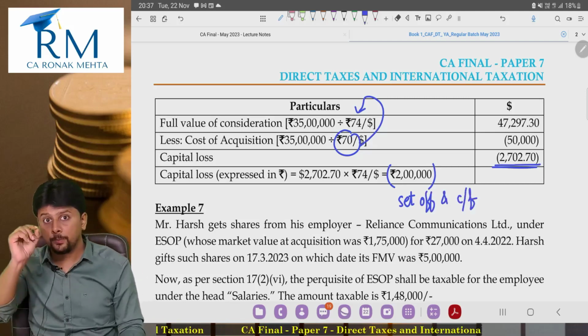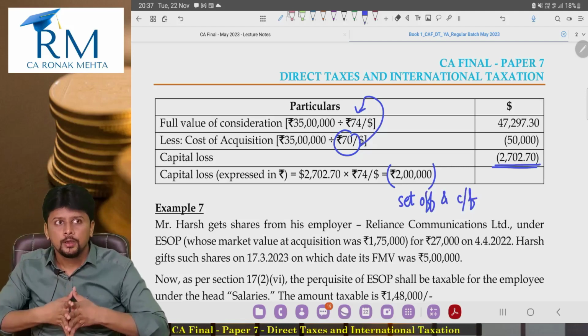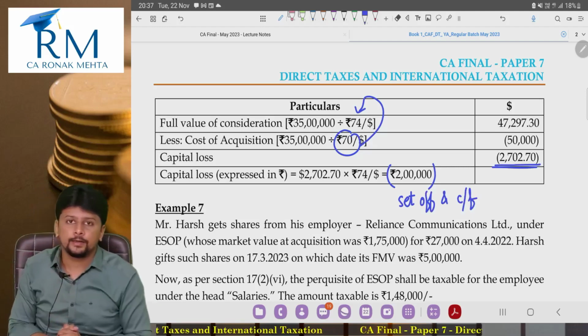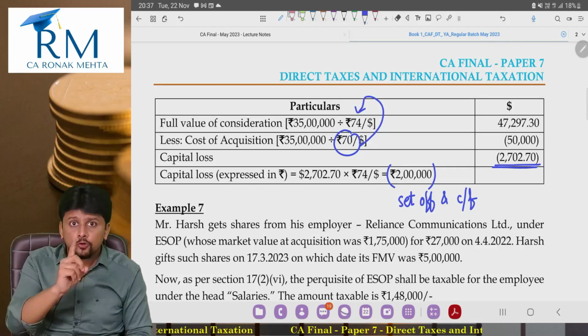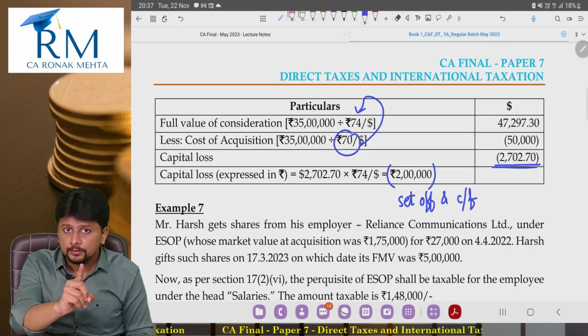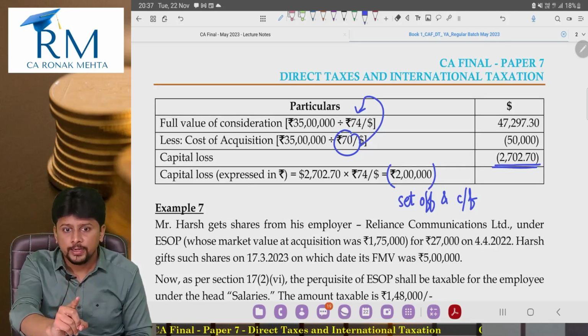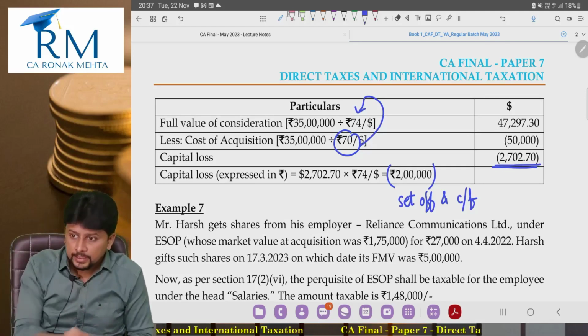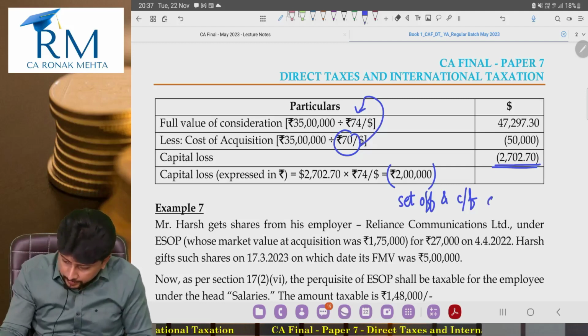You can see how, I won't say prejudiced, but I would say you can see how favorable treatment is given to non-resident. If rupee depreciates, there will be a capital loss calculated. We will allow him to set off and carry forward that loss.